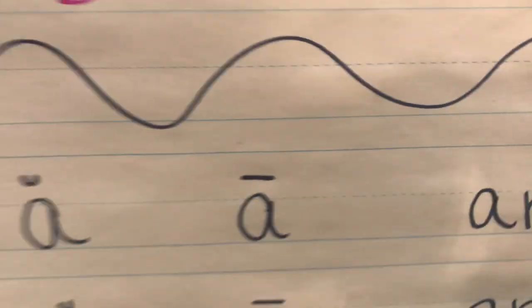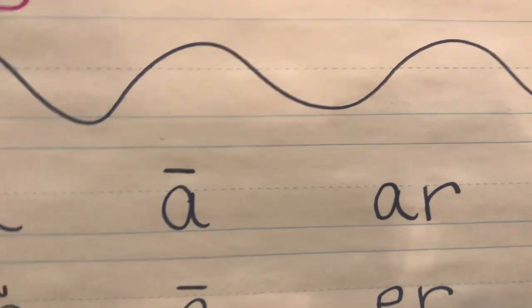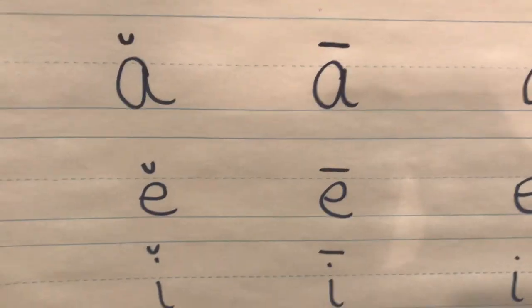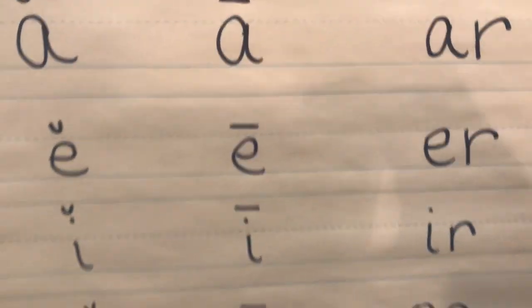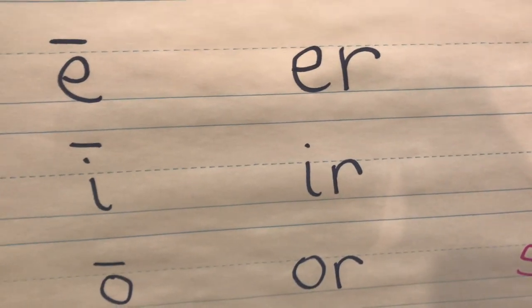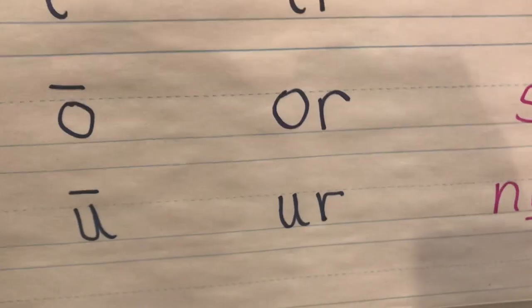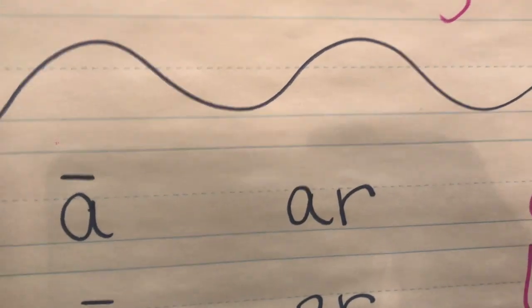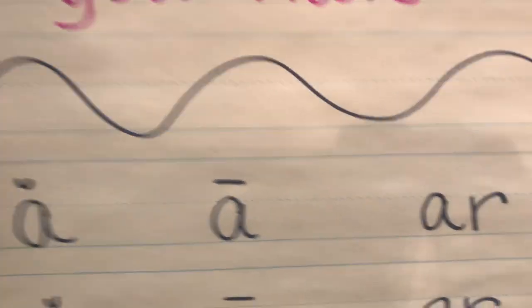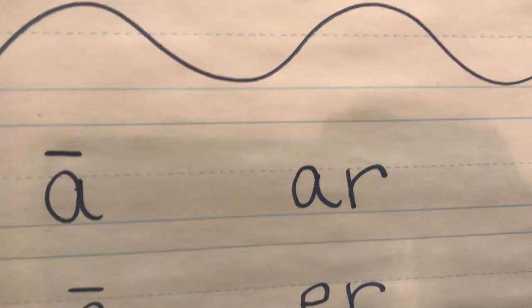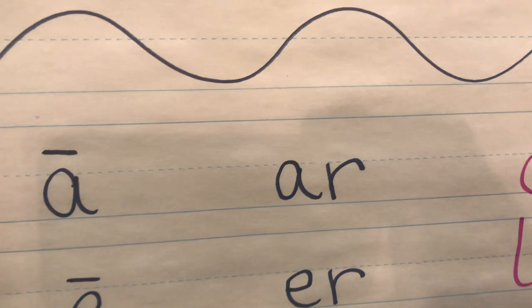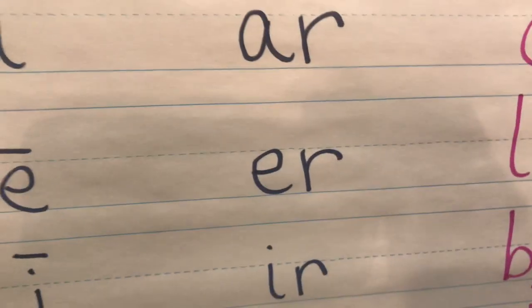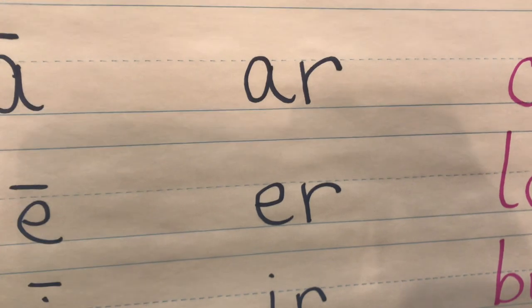All right, so with the bossy R, that changes things. So then I just take that A and I put an R after it. But who's the boss? The R. There's our E's. Put an R after it. Who's the boss? The R. Who's the boss in IR? The R. Same thing in OR and UR. Okay, so the sounds that they make are, instead of it being A or A, now we have it making R. I like to think of R like when we do our pirates. Arg. That's where that comes from. The R is that sound there. When we have an E and then an R, it makes the sound.